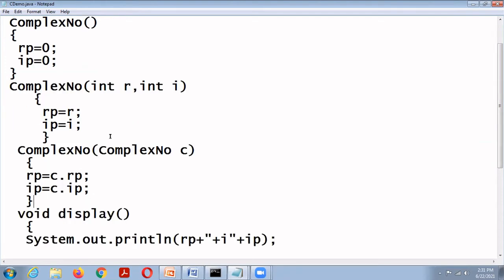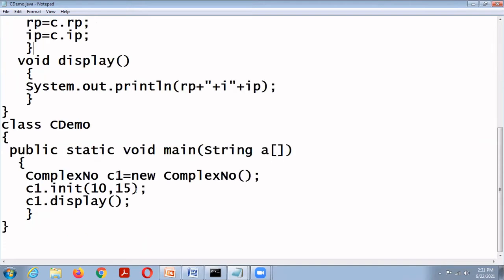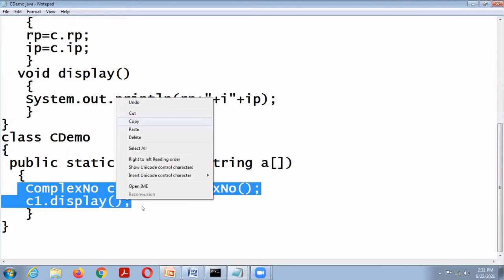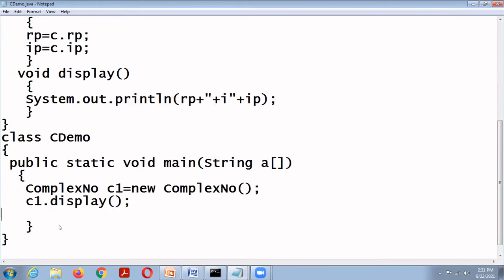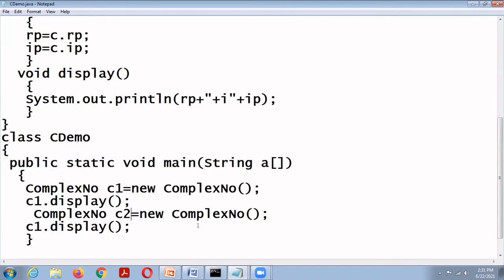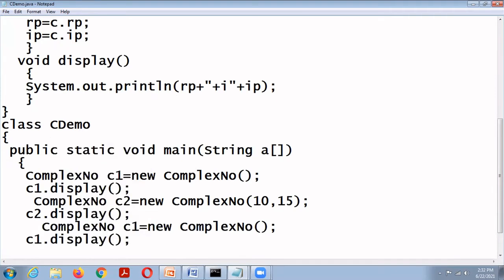Complex number C1, C1 dot display. Then complex number C2 with new complex number of 10, 15. Then complex number C3 equal to new complex number of C2, initializing one object with another object.